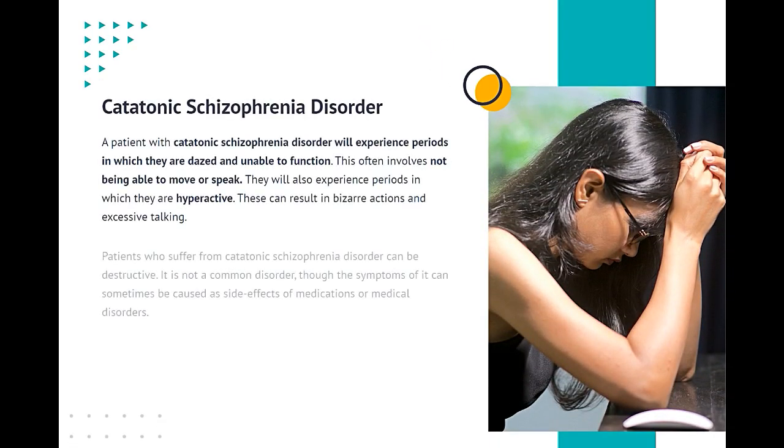Catatonic schizophrenia disorder. A patient with catatonic schizophrenia disorder will experience periods in which they are dazed and unable to function. This often involves not being able to move or speak. They will also experience periods in which they are hyperactive. These can result in bizarre actions and excessive talking. Patients who suffer from catatonic schizophrenia disorder can be destructive. It is not a common disorder, though the symptoms of it can sometimes be caused as side effects of medications or medical disorders.